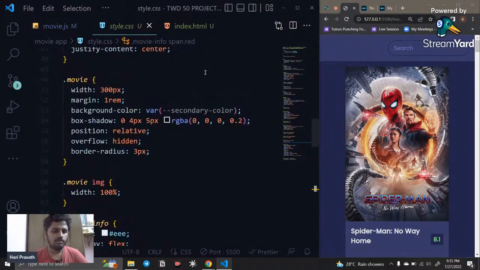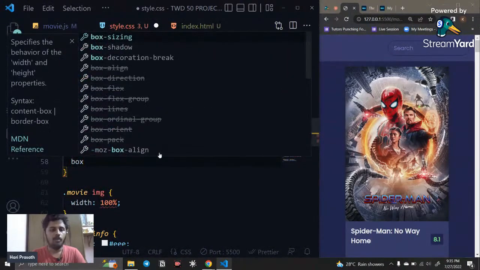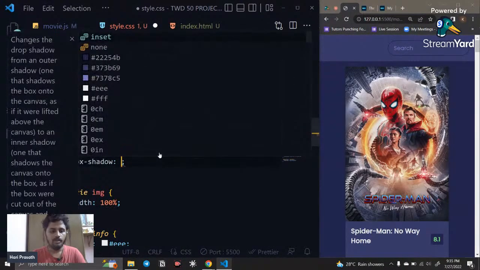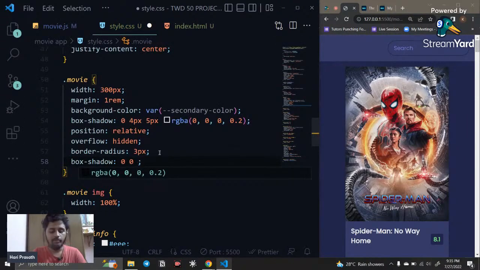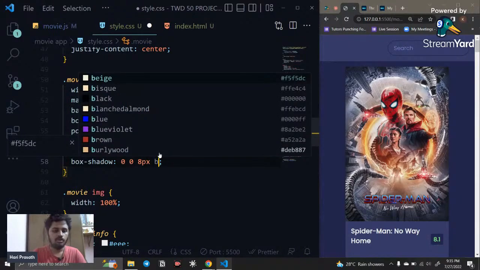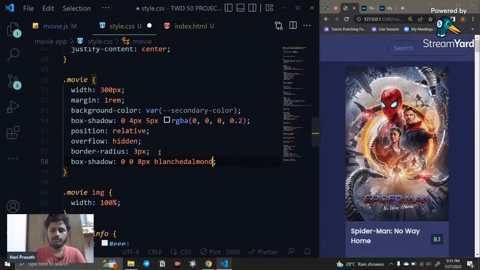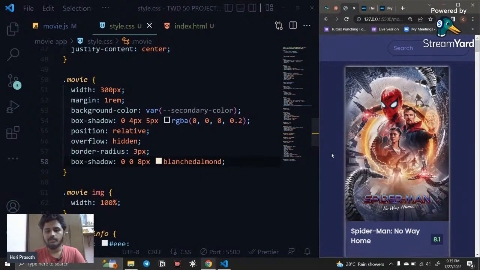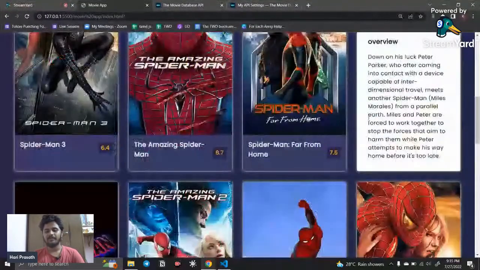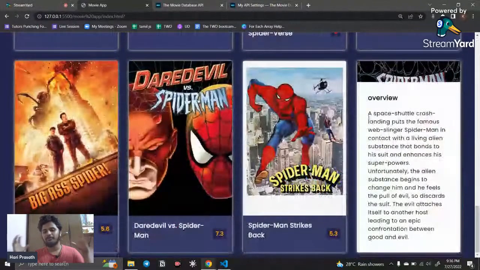So what I'm going to do here is just add a box shadow, and here I'm just going to say something like 0 0, and the blur is going to be 8 pixels, and here I'm going to give something like blue, something like this. And here you can see how good it looks, right? It is very good, right?